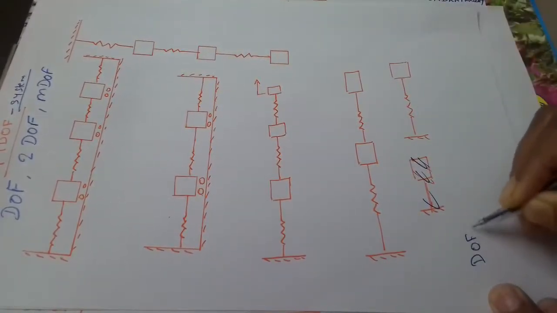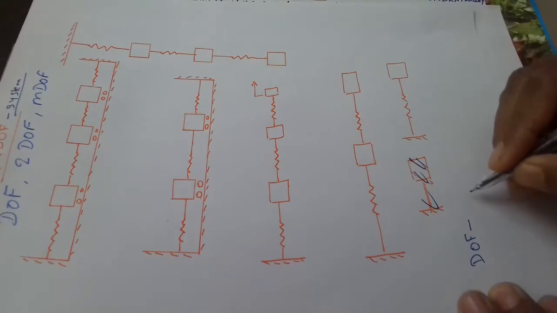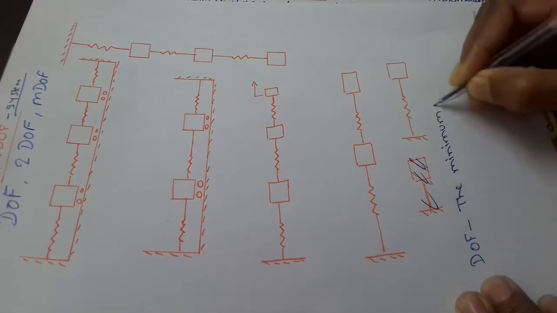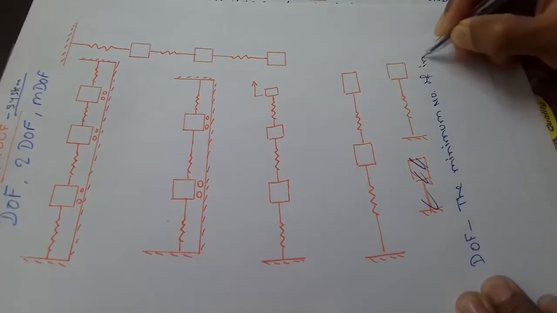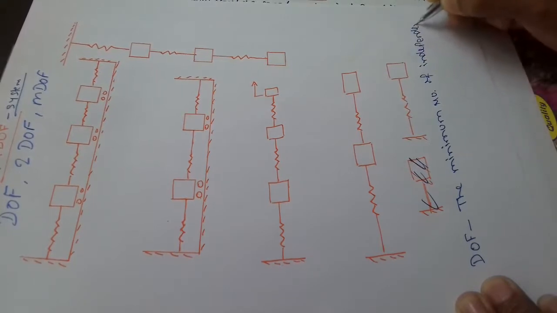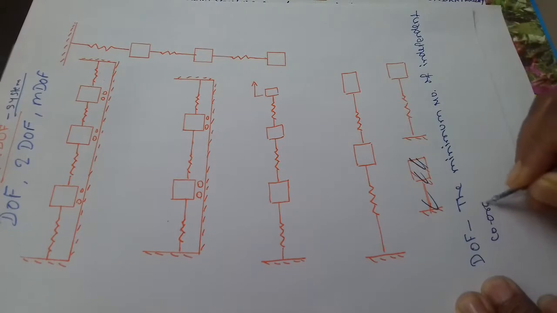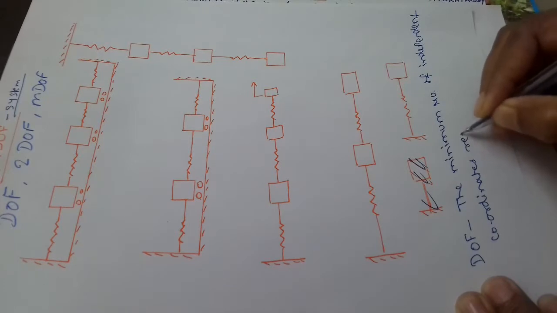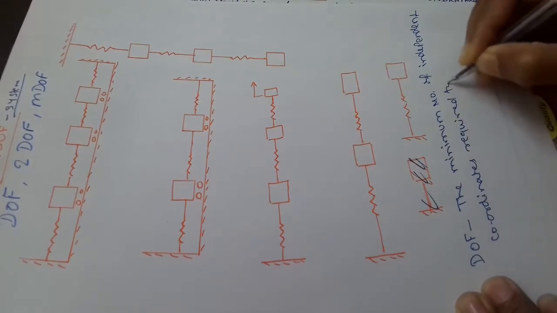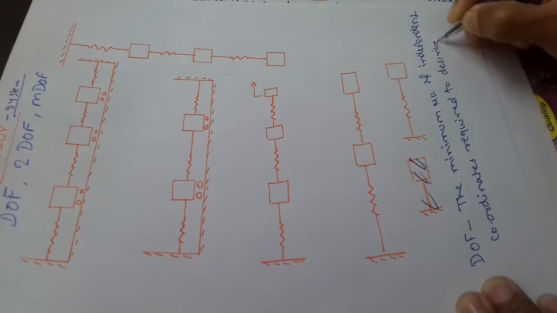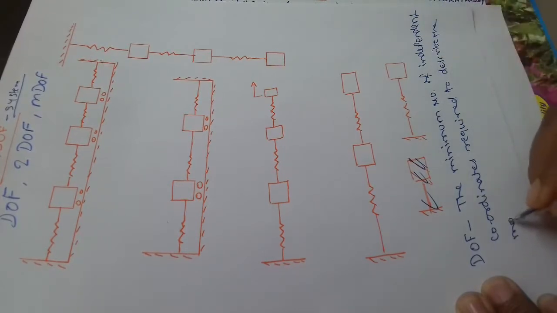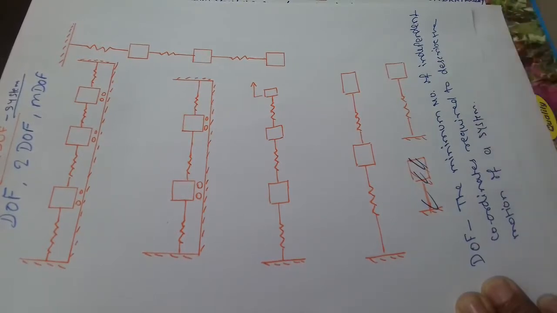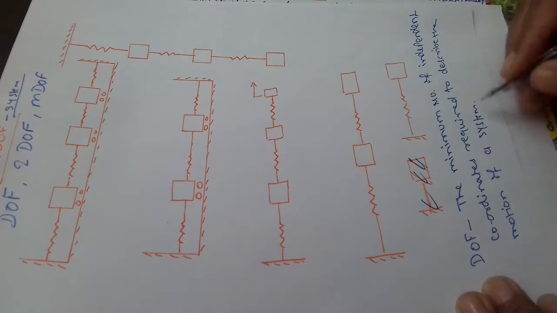डिग्री ऑफ फ्रीडम, that means the minimum number of independent coordinates required to describe the motion of a system at any instant is called degree of freedom.